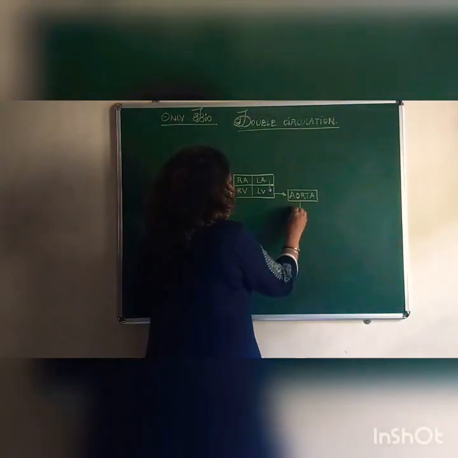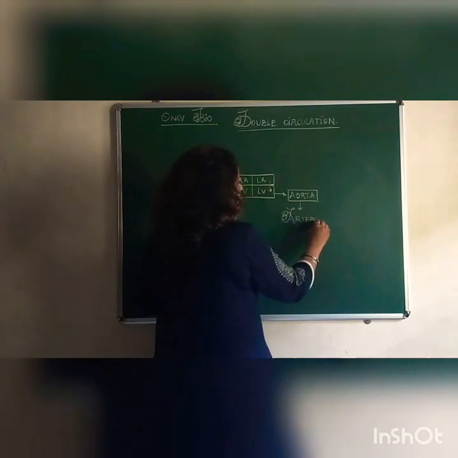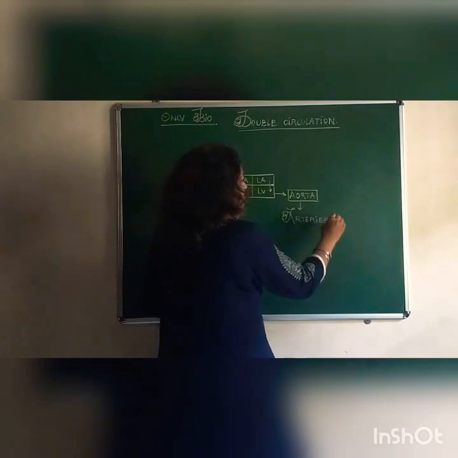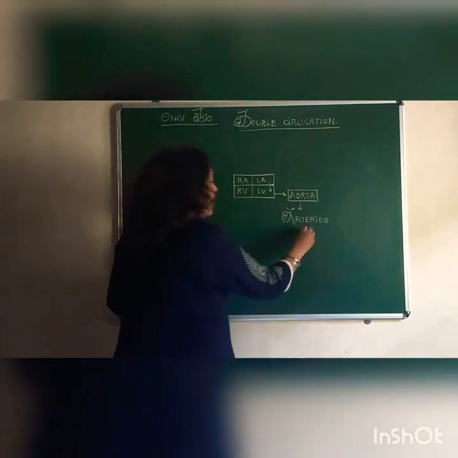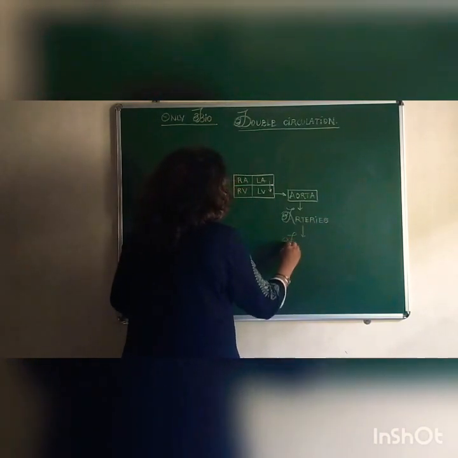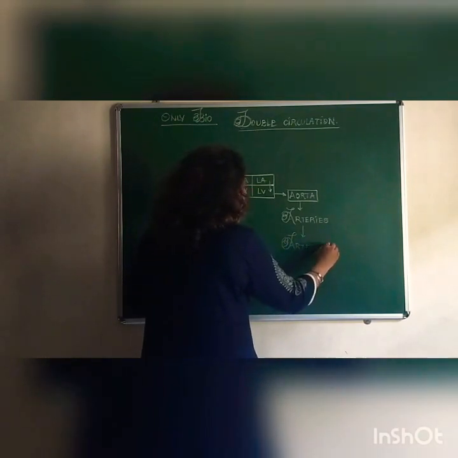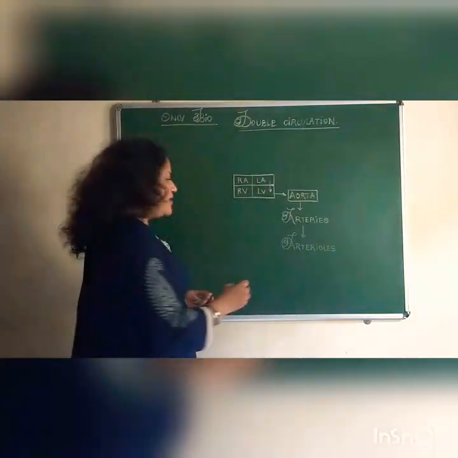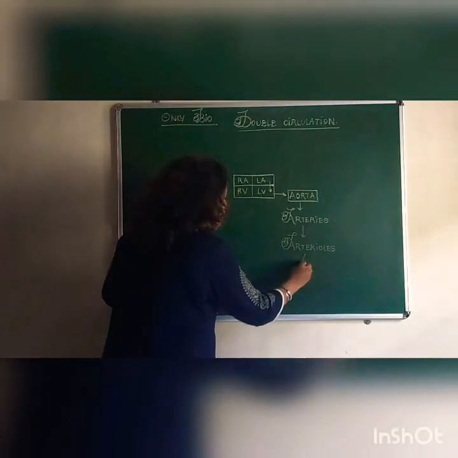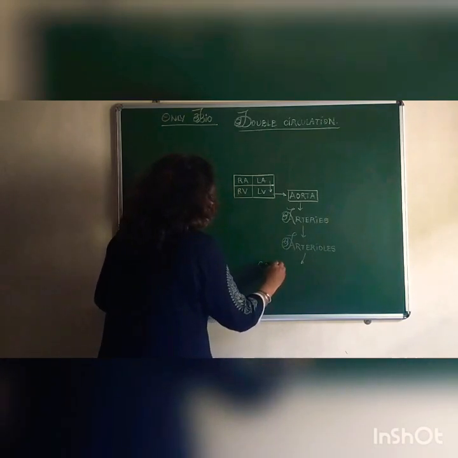The aorta divides to form arteries which carry the blood towards different organs. Arteries branch to form arterioles which take the blood into the organs. Arterioles branch to form capillaries.